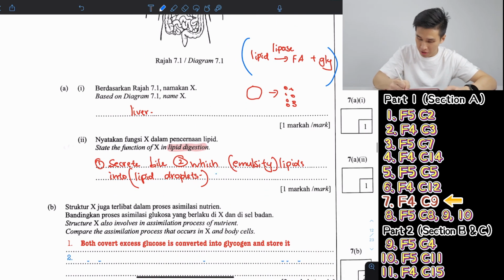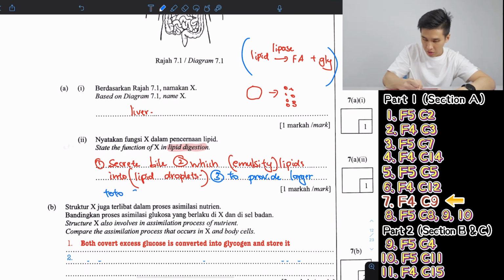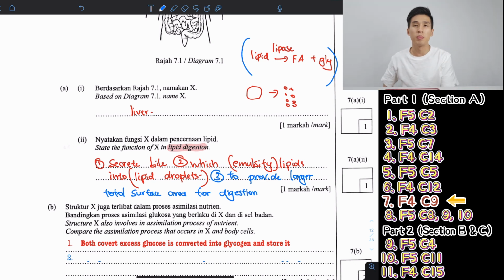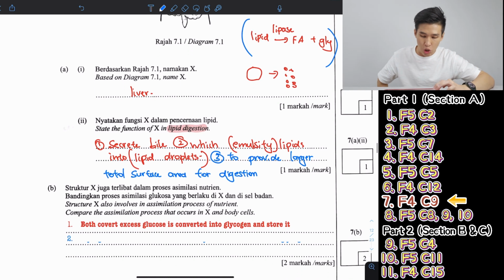So you can add one more point here, to provide larger total surface area for digestion. So maximum you can write up to 3 marks. I know this is just a 1 mark question, but I always give you extra marks in case you need it. Next one. Structure X also is involved in the assimilation process of nutrients.